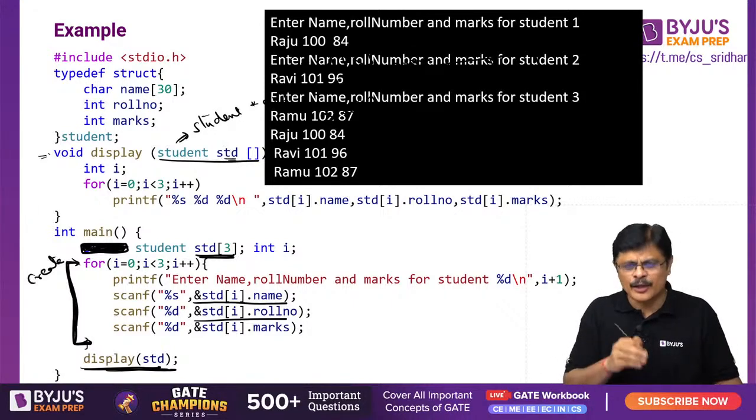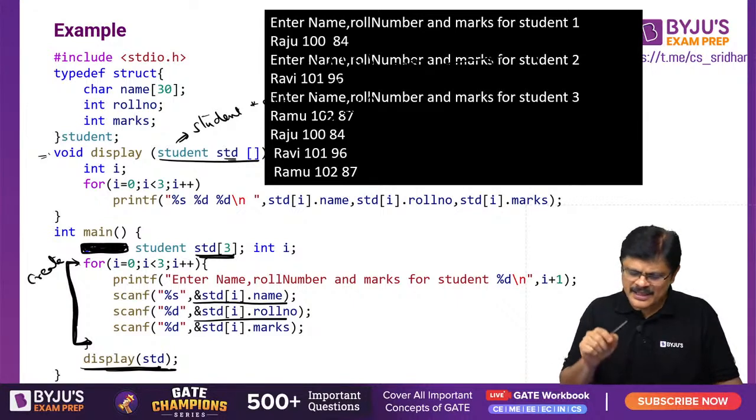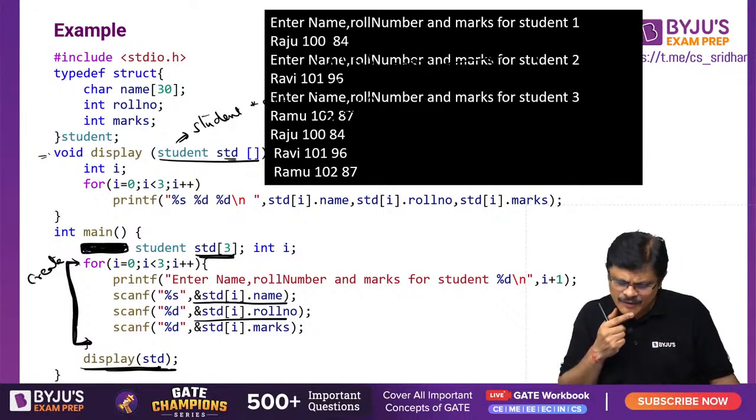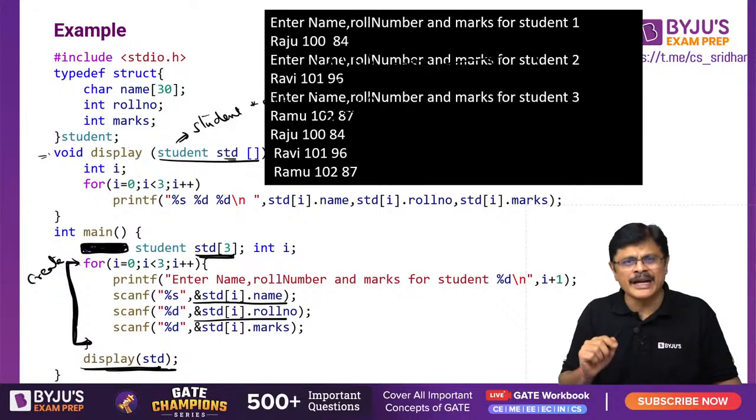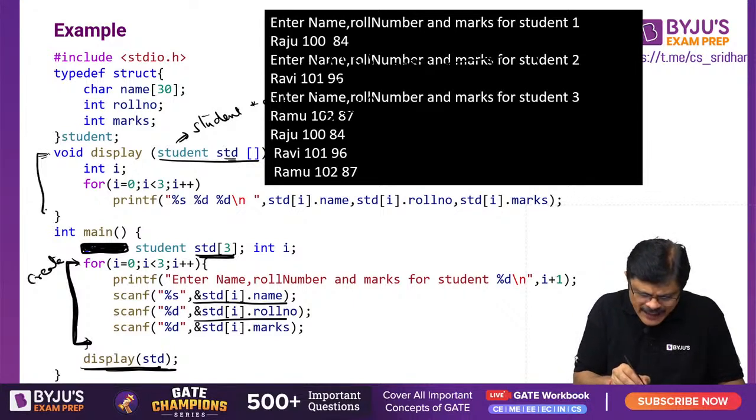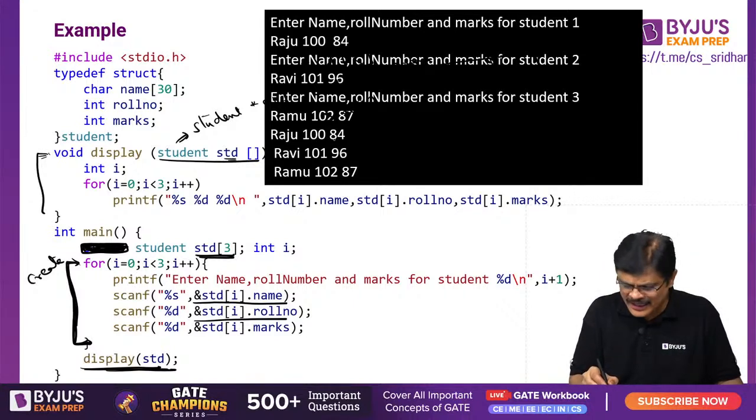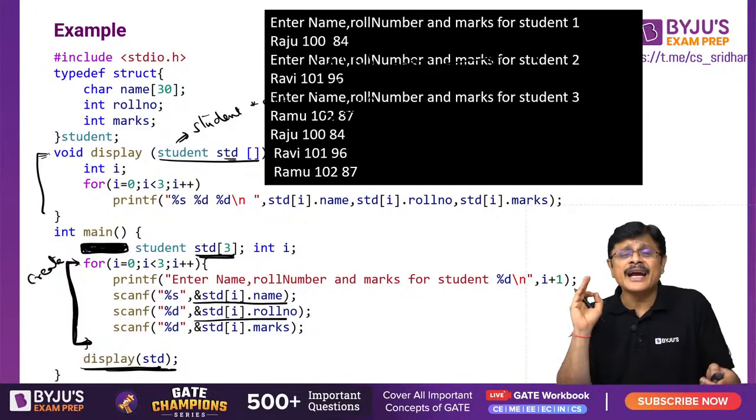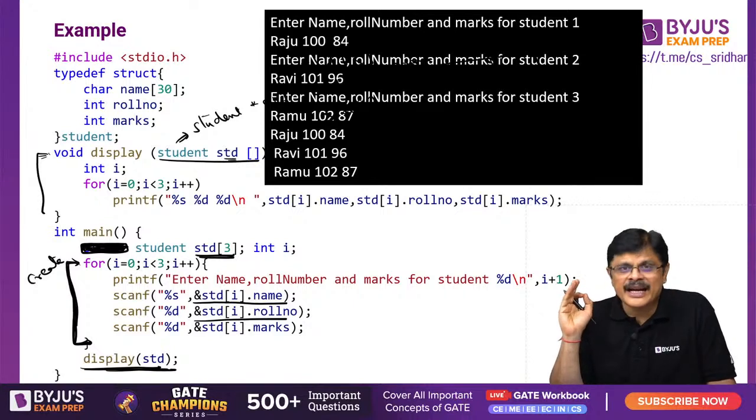So I enter Raju, roll number 100, marks 84, Ravi, roll number 101, 96 marks. The third fellow, Ramu, roll number 102, 87. After that, using display, I printed that. Raju 100, 84, Ravi 101, 96, Ramu 102, 87. Is the idea clear? Is the idea clear?